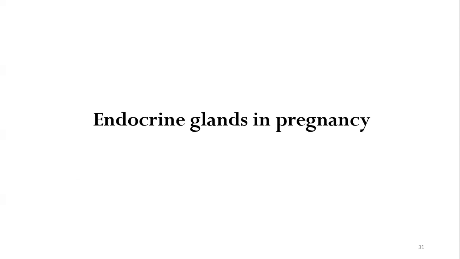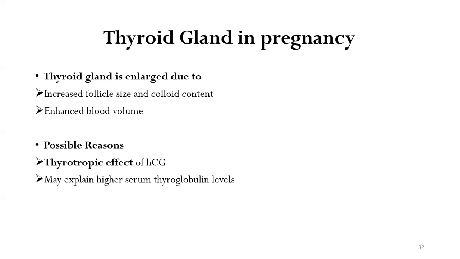Now we'll discuss the endocrine glands in pregnancy. So what happens to various endocrine glands during pregnancy? The most important gland is the thyroid gland. The thyroid gland in pregnancy undergoes enlargement. This is because of increased follicle size and colloid content. There is also increased blood flow of the thyroid gland during pregnancy. Possible reasons may be the increasing HCG level, which has intrinsic thyrotropic activity, and there is also increased thyroglobulin levels during pregnancy.